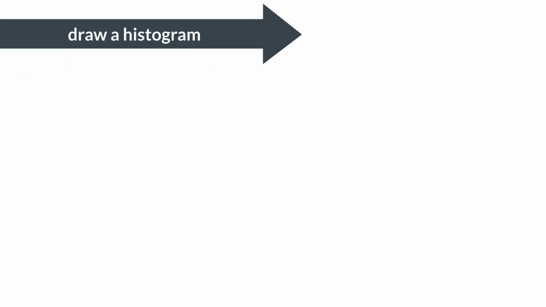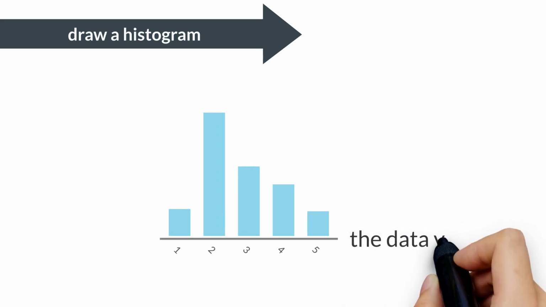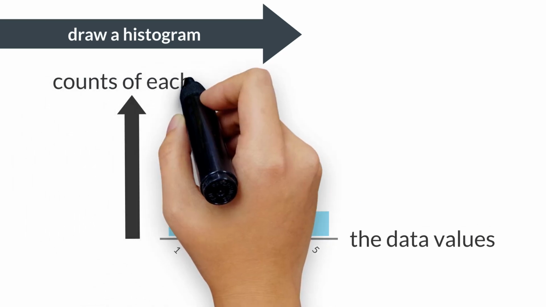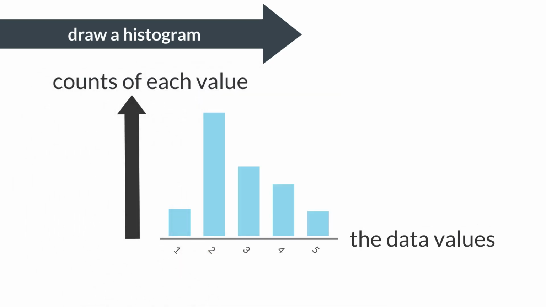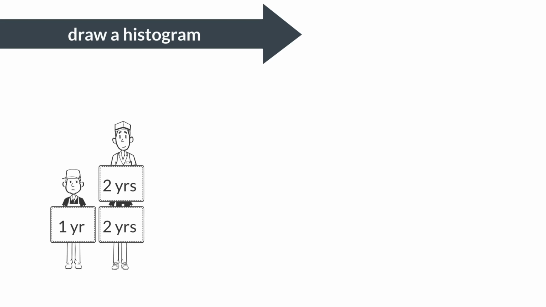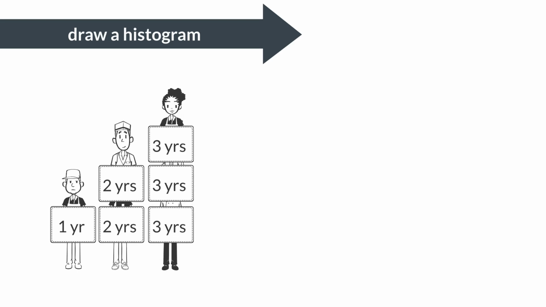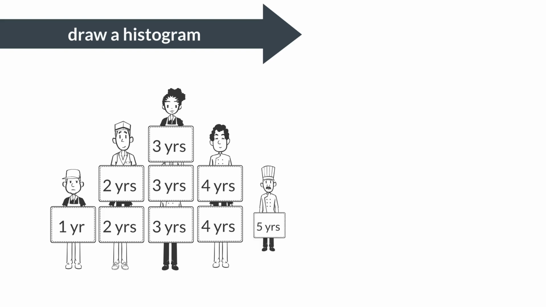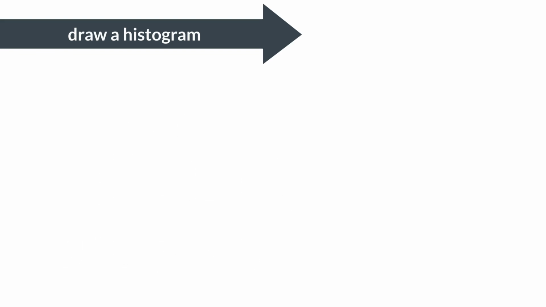I would like to visually summarize the previous example of part-time workers by creating a proper graph. This type of graph is called a histogram. A histogram represents the data values on the horizontal axis and the frequency or count of each value on the vertical axis. When we summarize the previous example in this histogram, it would look something like this. 1 person with 1 year of employment, 2 people with 2 years, 3 people with 3 years, 2 people with 4 years, 1 person with 5 years.